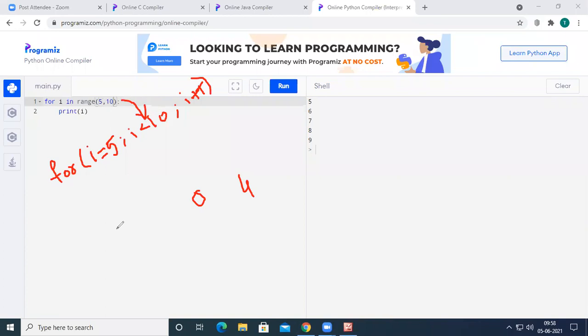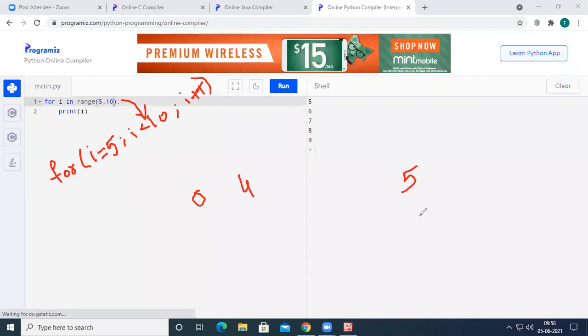The value of i is going to start from 5 and end at less than 10, which means it ends at 9. Each and every time we increment the value of i by 1. So the values 5, 6, 7, 8 and 9 will be printed on the output screen.